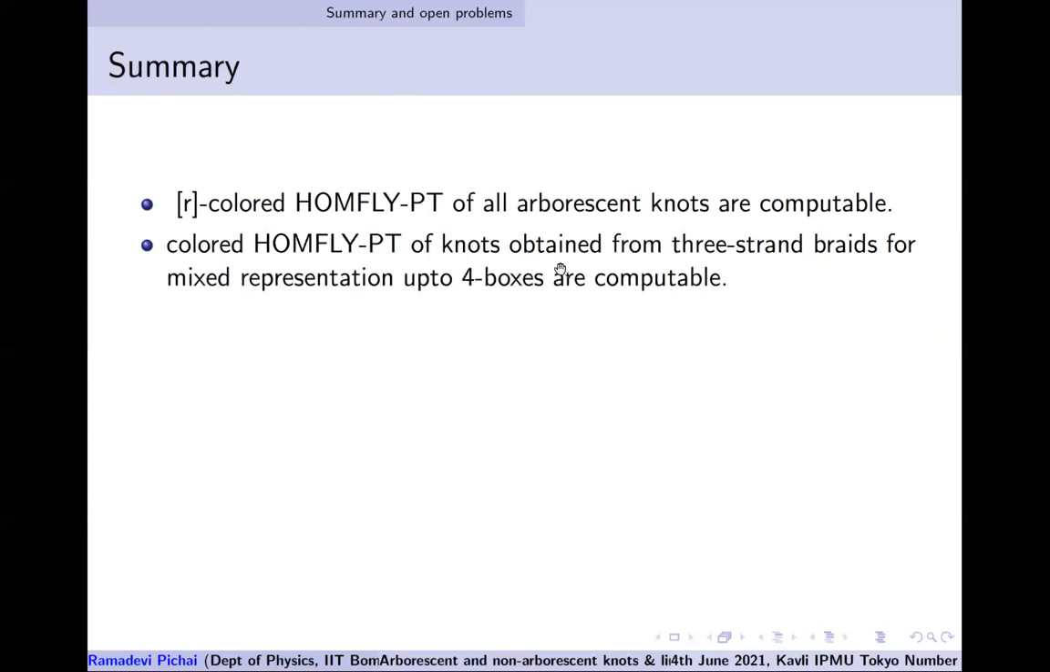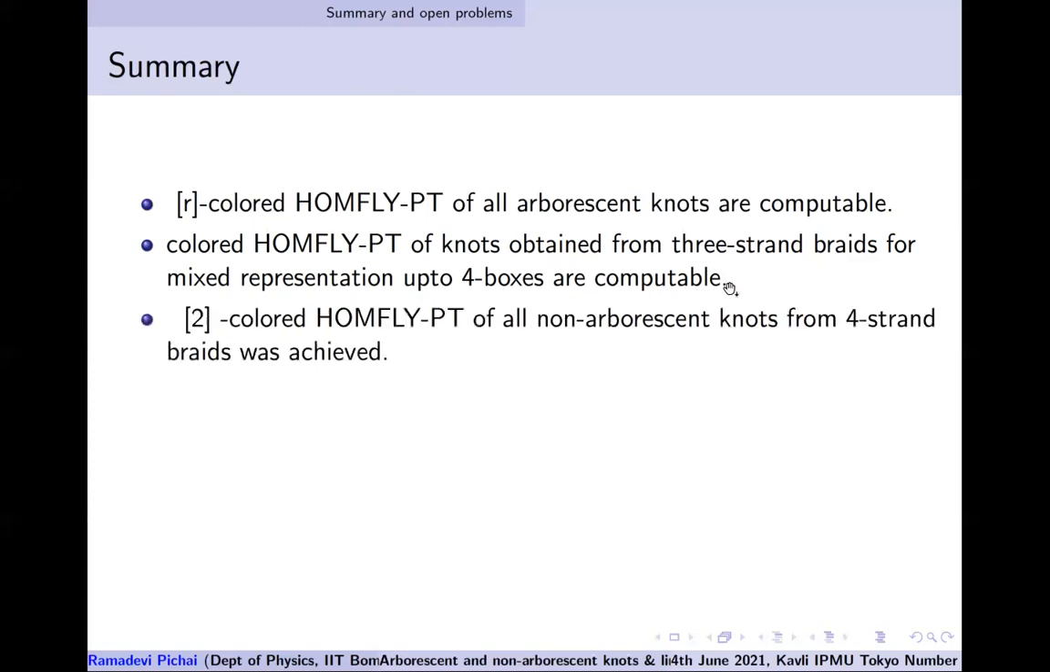Colored HOMFLY-PT obtained from 3-strand braids, up to mixed representations up to 4 boxes, has been done. It's available now. We are able to get the polynomial form for mixed representations up to 4 boxes. Of course, rectangular representations are also done. 2-colored HOMFLY-PT for all arborescent knots obtained from 4-strand braids are achieved.